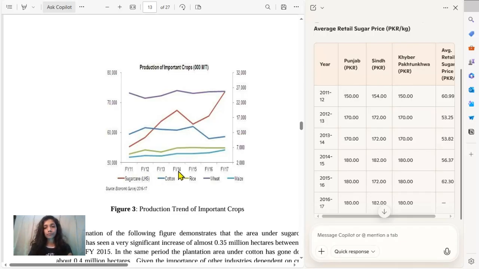But then the prices were stable in 14, 15, 16. Despite indicative prices being stable at certain points, the production of sugarcane had a dip. Prices were almost on the same threshold of indicative prices of sugarcane, and then production went to increase from fiscal year 2015 to fiscal year 2017 to around 73,000 million metric tons. Now it shows that despite the indicative prices of sugarcane being the same for farmers for 3 years in almost all the provinces, apart from Sindh, which had a dip in